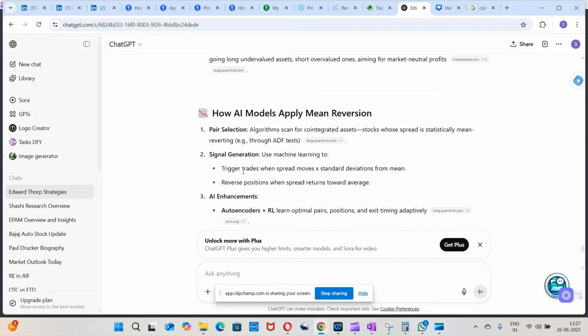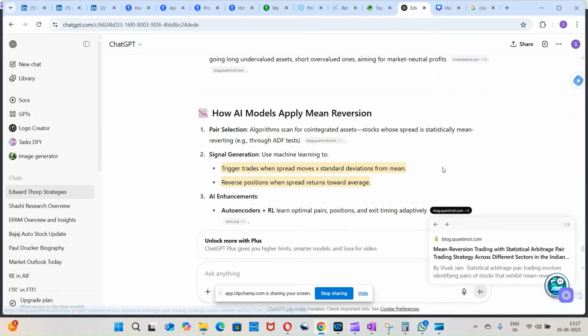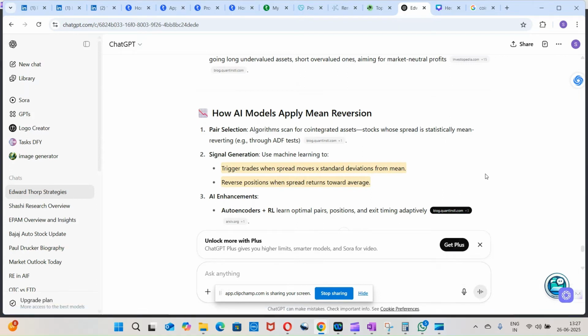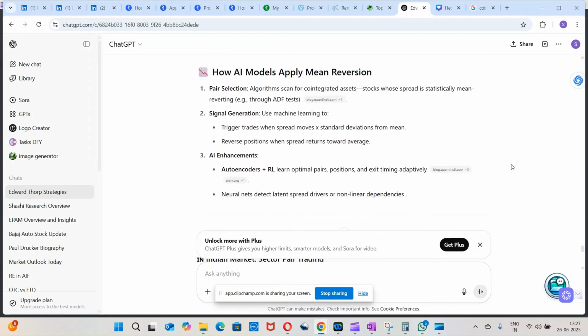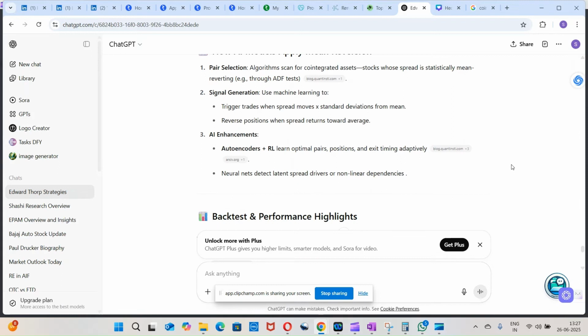So they'll trigger trades when the spread moves x deviations from the mean, and they will reverse positions when the spread reverts to the average. Say gold has gone two standard deviations up and silver has gone two standard deviations down. Then we'll short the one and go long the other, and we will exit when both have reverted to the mean. That's what these algos and machine learning can do: first identify which pairs are co-integrated through the ADF test, then trigger trades based on the deviation from the mean.